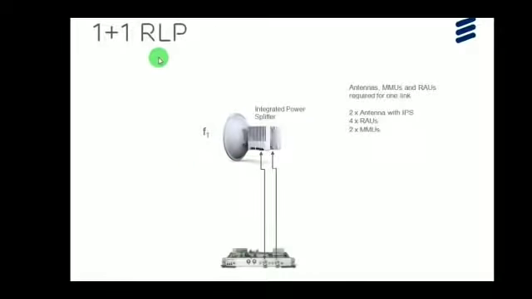1+1 radio link protection. The requirements are antennas, MMUs and radios for one link: 2 antennas with integrated power splitter, 4 radios at near and far end and 2 MMUs at near and far end. So we have installed the MMU. 2 radios are installed in the integrated power splitter in a single antenna. This is the near end. The same thing will be installed in the far end as well.